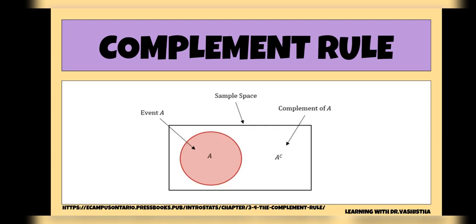As you can see in this picture also, out of the entire sample space, this encircled event A is all which is not its complement, or we can say vice versa, that complement of A is not what is event A. So when event A is excluded out of the entire sample space, what is left out is complement of A, which we saw in the last slide is being represented as A apostrophe. Here small c has been taken for that.